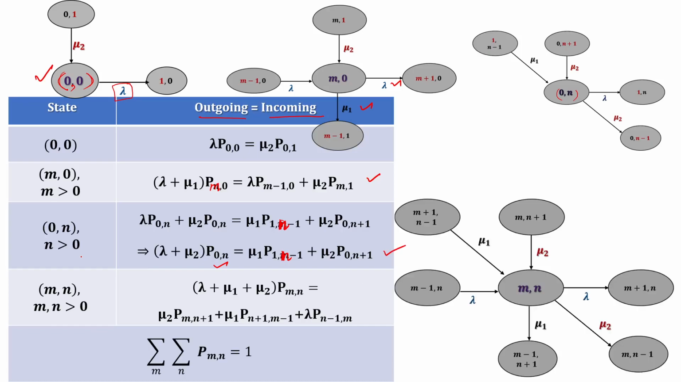Similarly, for m comma n, both m and n greater than 0, what are the outgoing? Lambda, mu1, mu2 from p of m comma n. Lambda plus mu1 plus mu2 into p of m comma n equal to what are the incoming? Mu2 into p of m comma n plus 1, mu1 into p of m plus 1 comma n minus 1, plus lambda into p of m minus 1 comma n. The total probability will be 1, so the summation of p of m comma n equals 1.